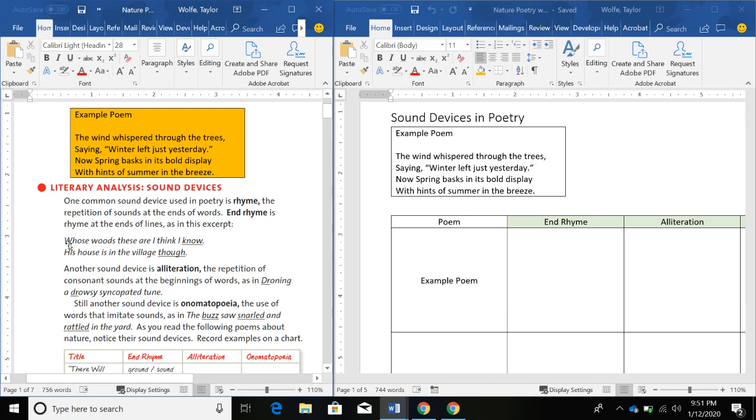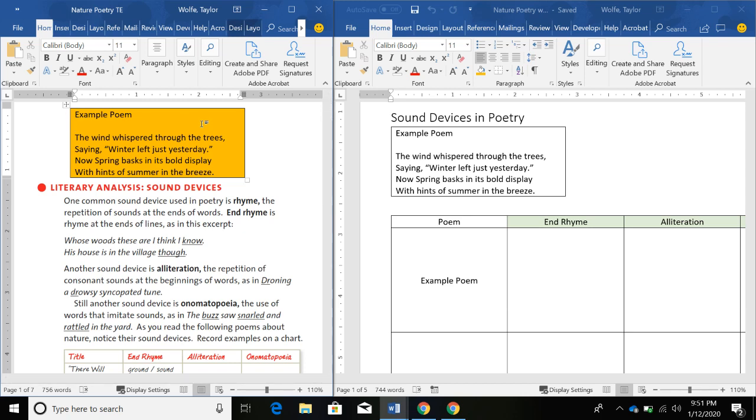The example over here is, whose woods these are, I think I know, his house is in the village though. Know and though are the words that rhyme at the end of those lines of poetry. So let's go ahead and look at the example poem that I've highlighted in yellow over here. The wind whistled through the trees, saying, winter left just yesterday. Now spring basks in its full display, with hints of summer in the breeze. So you can pause the video and look over this poem and see if you can identify what words rhyme at the end of each line.